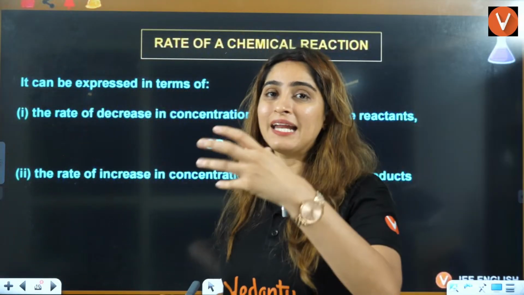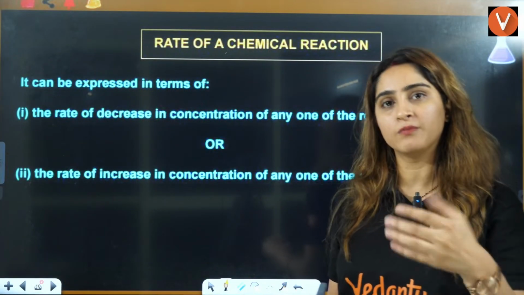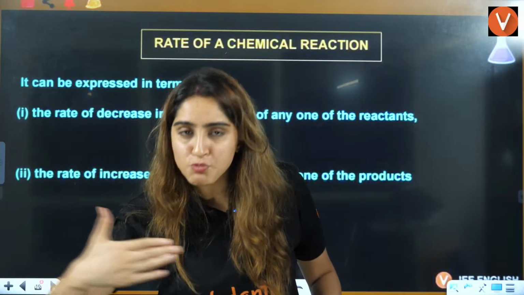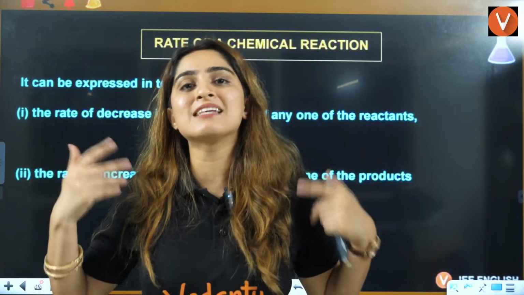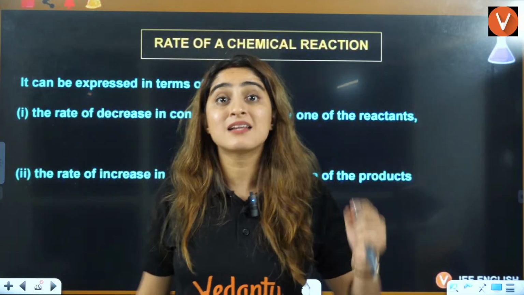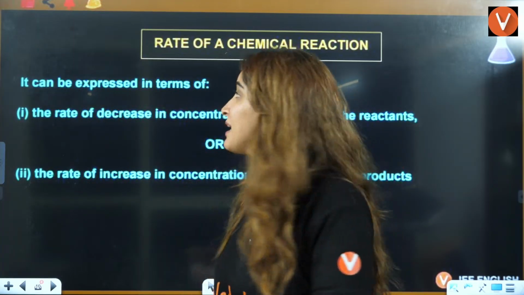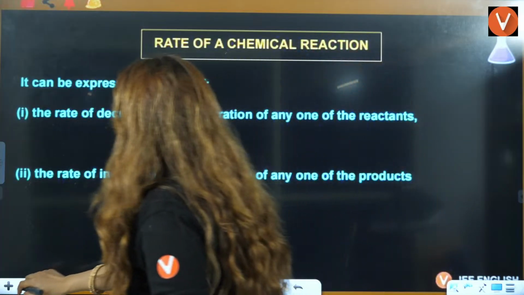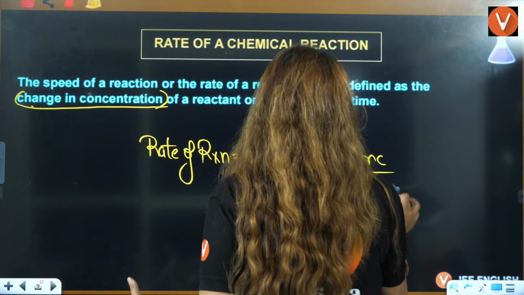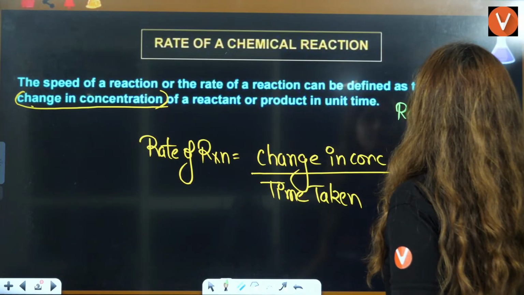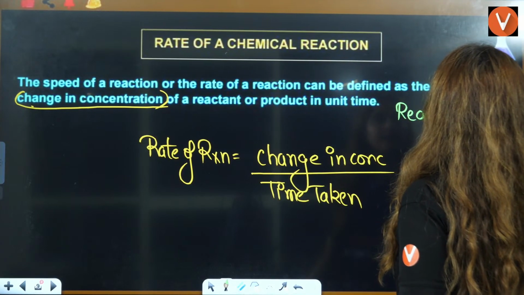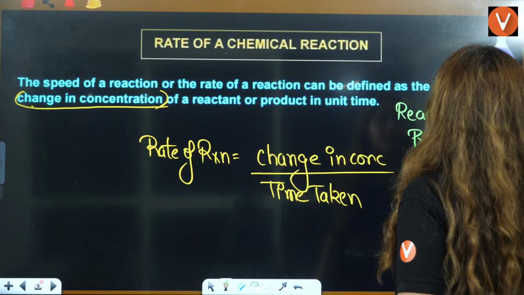Now, we know that in a reaction, two things are happening. What are the two things? When the reaction is proceeding, the reactant is getting consumed, right? The reactant is decreasing, but the product is getting formed. So can I say that whenever a reaction is moving on, the reactant is decreasing and the product is increasing.